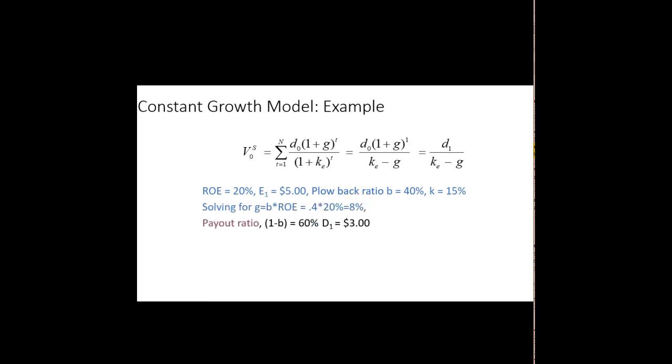And then what's our payout ratio? Well, we know that if the plowback is 40%, so the firm's retaining 40% of its next year's earnings, then it's going to pay out 60%, so we'll have a dividend next year of $3. And applying our valuation formula, we come up with a valuation of this company stock of $42.86.